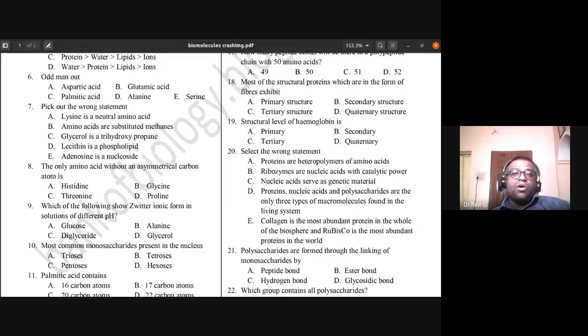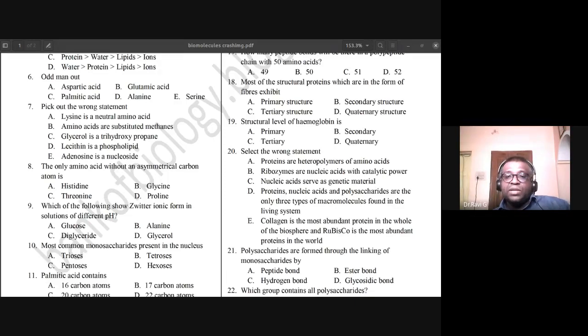20th, select the wrong statement. Which is the wrong statement here? Proteins are heteropolymers of amino acids. Ribosomes are nucleic acids with catalytic power. Nucleic acids serve as genetic material. Proteins, nucleic acid, and polysaccharides are the only three types of macromolecules found in the living system. Collagen is the most abundant protein in the whole of the biosphere, and Rubisco is the most abundant protein in the world. So, which is the wrong statement?